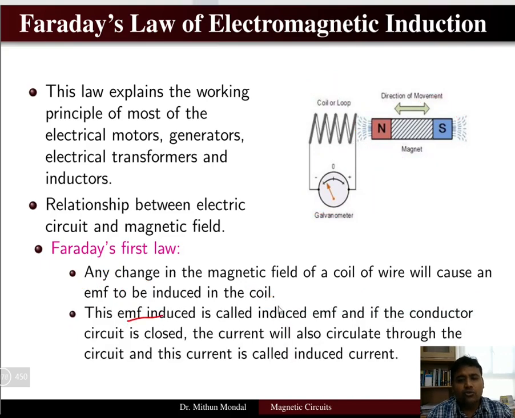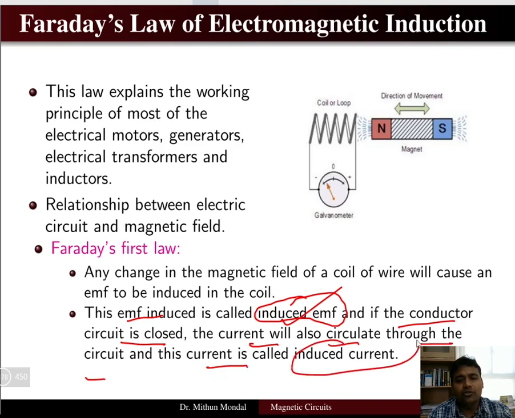The EMF induced is known as the induced EMF because it is not the direct EMF that is produced, it is induced because of the change in the flux. That is why it is known as induced EMF. And if the conductor circuit is closed, now if you close the circuit, the current will also circulate through the circuit, and the current is called induced current.